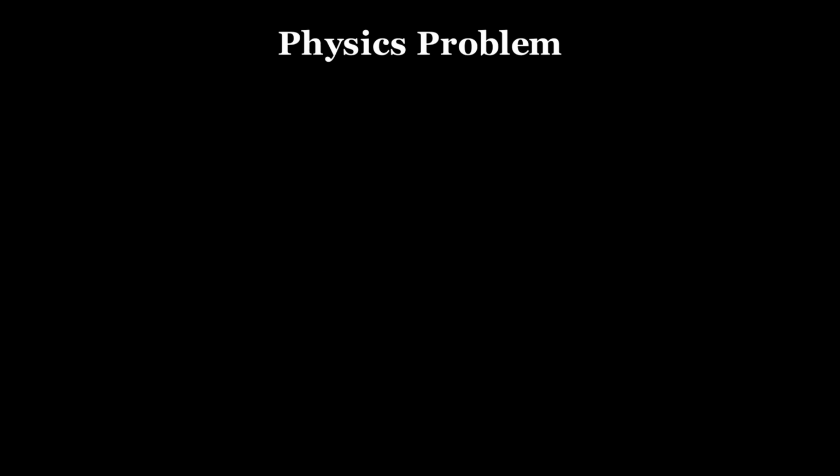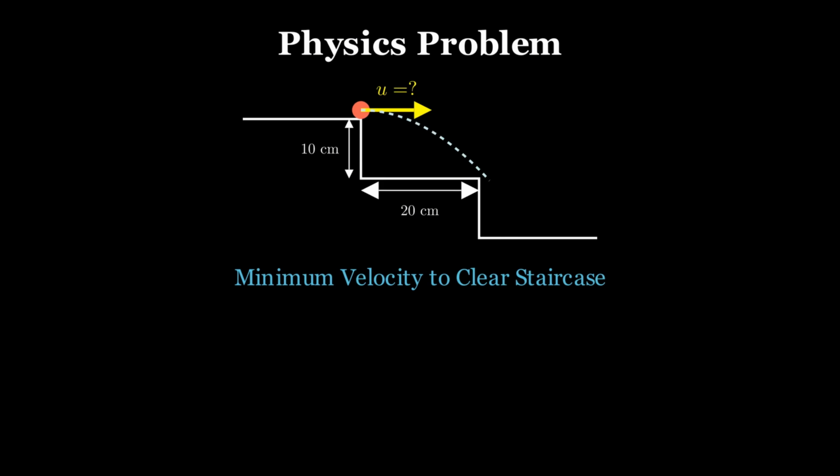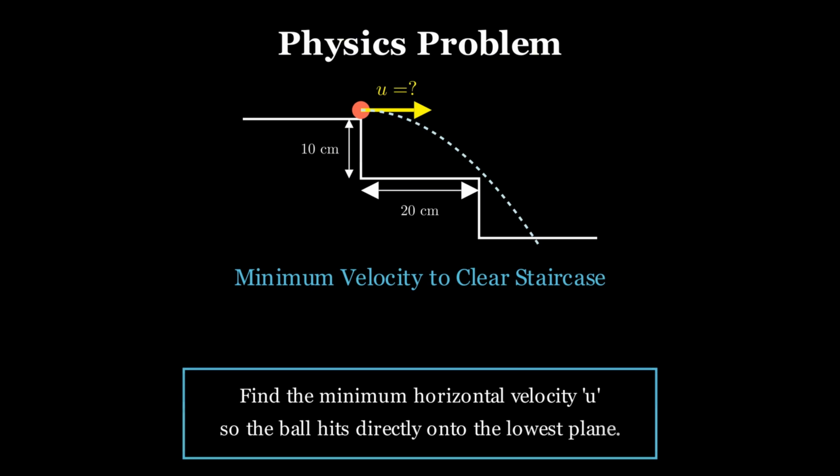The problem in our hand is, we have a staircase whose each step is 10 centimeters high and 20 centimeters wide. We have to find the minimum velocity with which the ball should be projected so that it clears the staircase and hits directly the lowest plane.